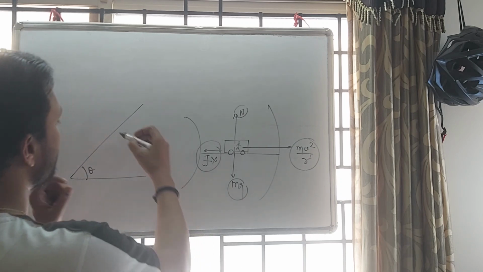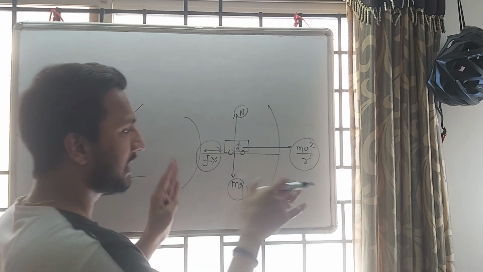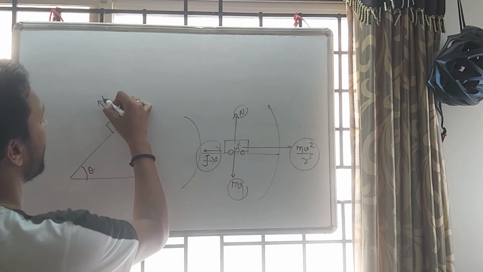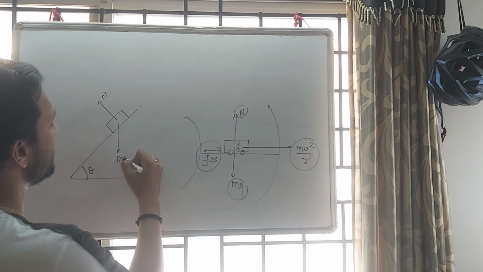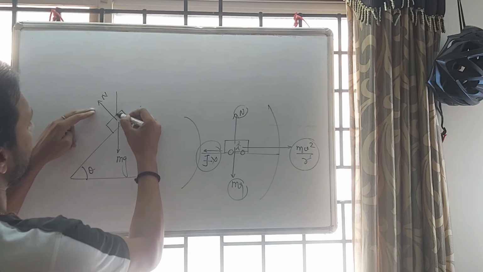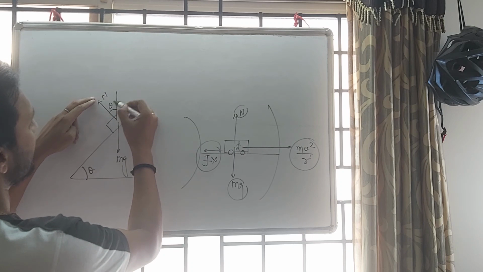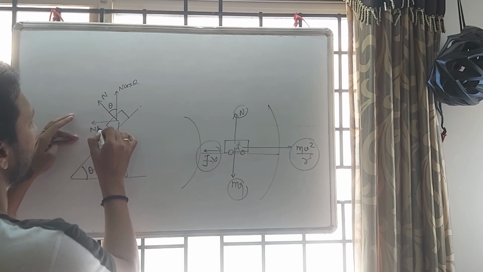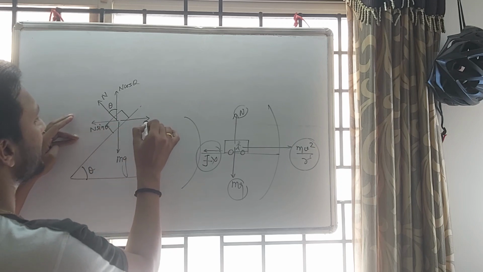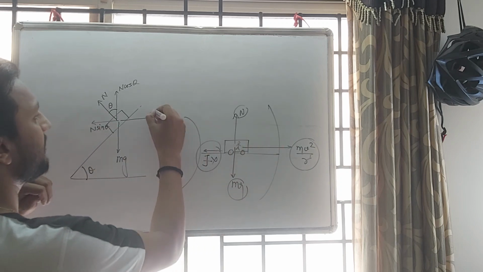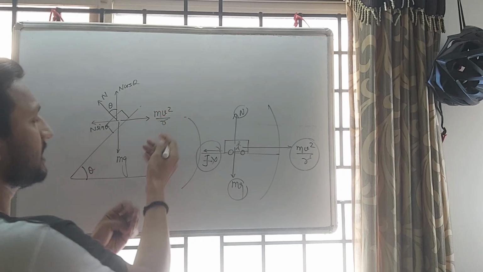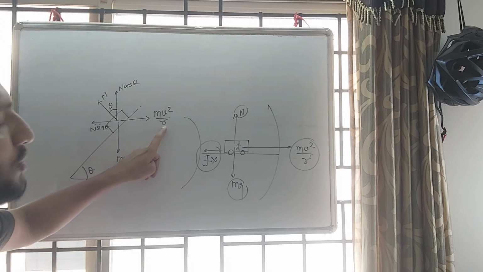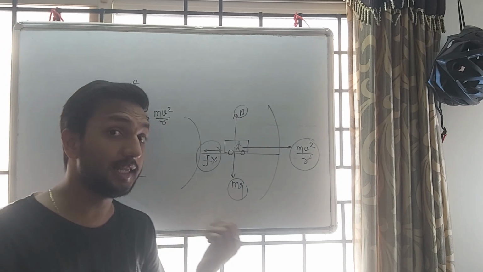Now see, suppose we have one circular track and we have banking of road. So in this case we'll see this force is normal, this force is mg. Now if this is N and this angle is theta, then this component will be N cos theta, this component is N sin theta, and here we have one centrifugal force, that is mv square by r. Here we don't have friction, still the car will not skid. Why? Because to balance mv square by r we have N sin theta.